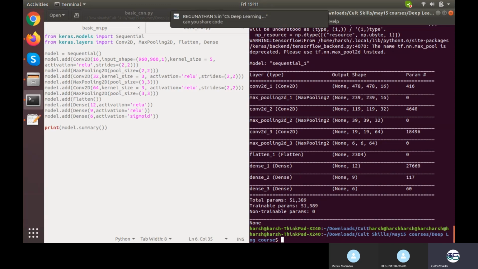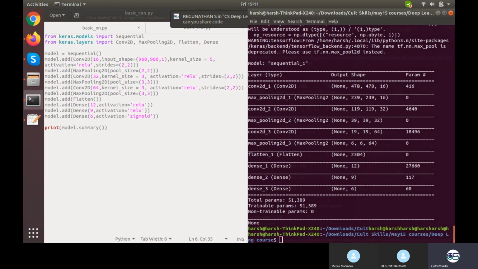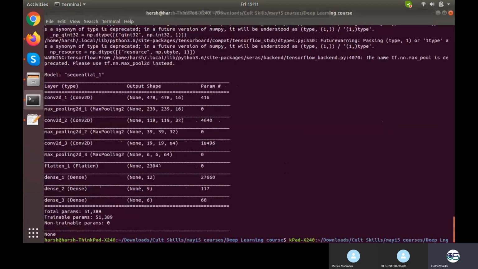Okay, I will share the code, but it's your time to make a convolution neural network. I'll not show the code anymore as of now. You can ask me whatever issue you are facing. So your task is to make a neural network which will take an input of size 28 by 28 and will have 4 pairs of convolution pooling, convolution pooling, convolution pooling, convolution pooling. Okay, instead of 28 by 28, take it to 1000 by 1000. Then it will give you better results.